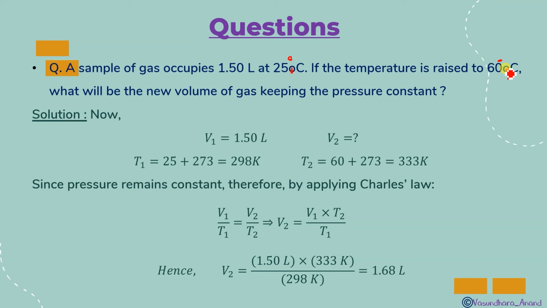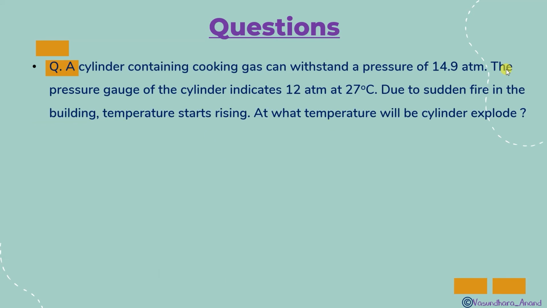So simple questions are there. Next question: a cylinder containing cooking gas can withstand a pressure of 14.9 atm. The pressure gauge of the cylinder indicates 12 atm at 27 degrees Celsius. Due to sudden fire in the building, temperature starts rising. At what temperature will the cylinder explode?